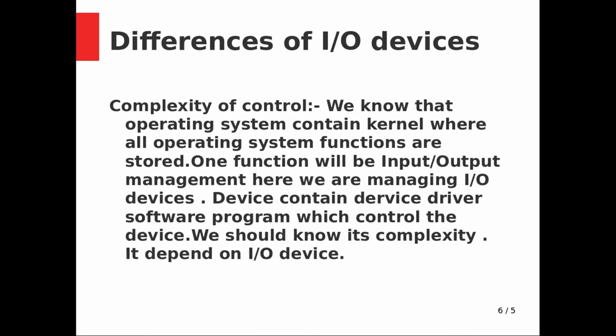And differences of IO devices: complexity of control. We know that the operating system contains a kernel where all operating system functions are stored. Remember that the kernel is a program. It acts as the layer through which you interact with the operating system, but you cannot directly interact with the kernel. You interact with the kernel with the help of system calls, like file creation, file deletion, file modify. These are the system calls with the help of which you can interact with the kernel.